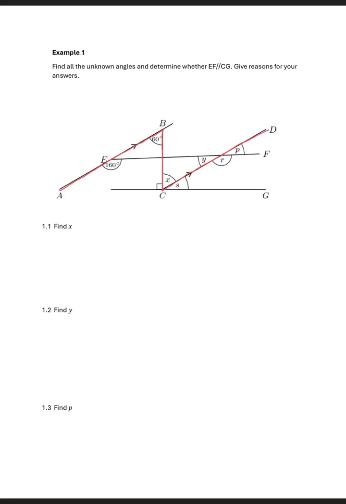So it means the alternate angles here are this angle and this angle. Therefore, we're going to start by saying AB is parallel to CD. And then we say angle X is equal to 60 degrees, and our reason will be alternate angles. This is because AB is parallel to CD. So that's how we find our angle X.